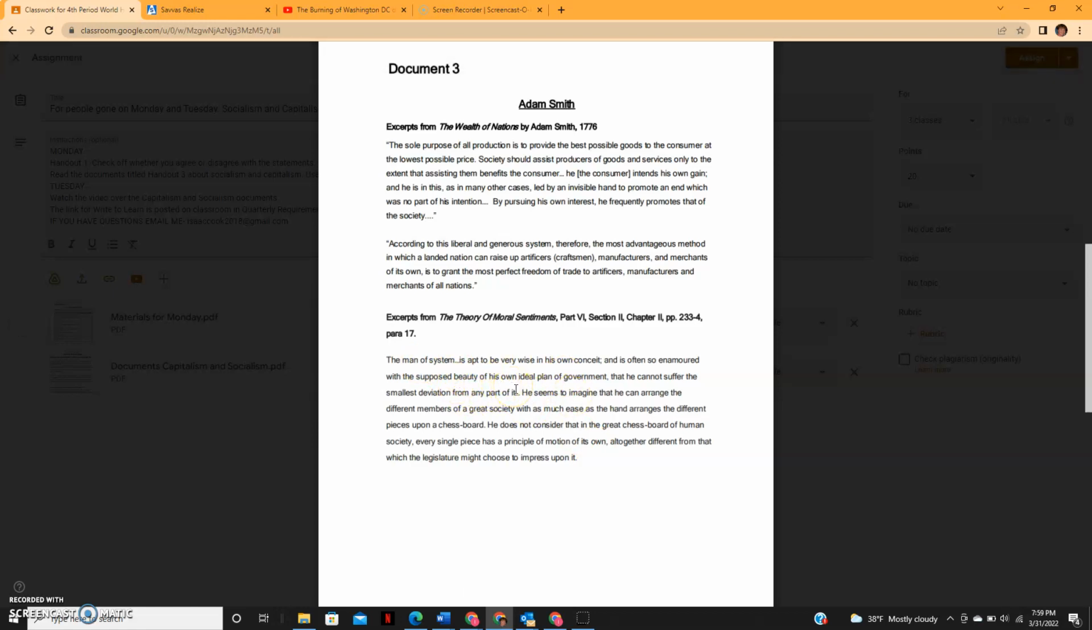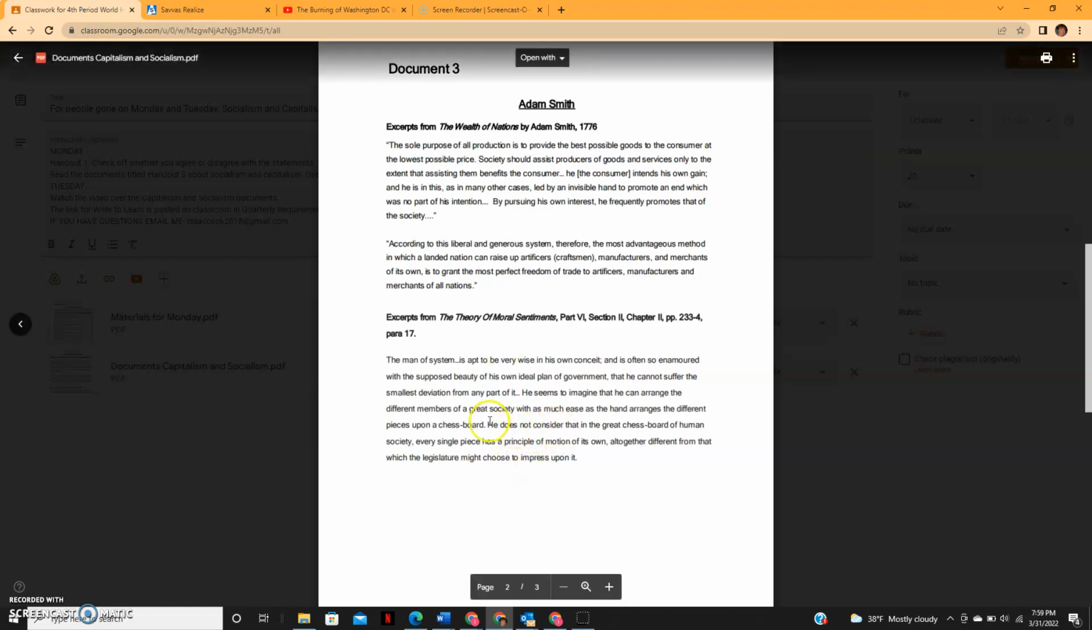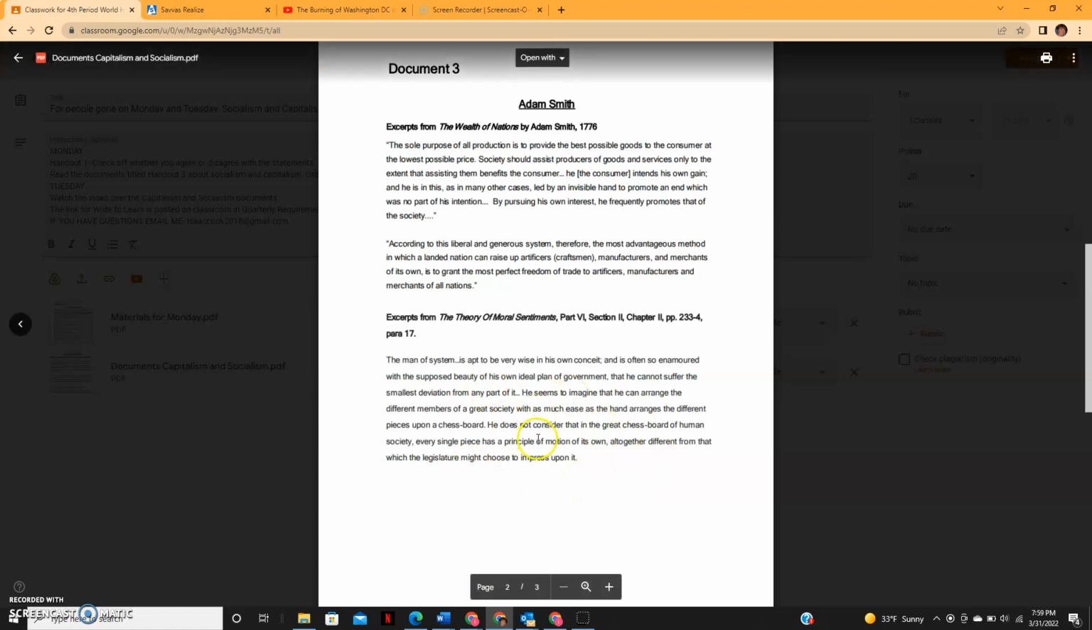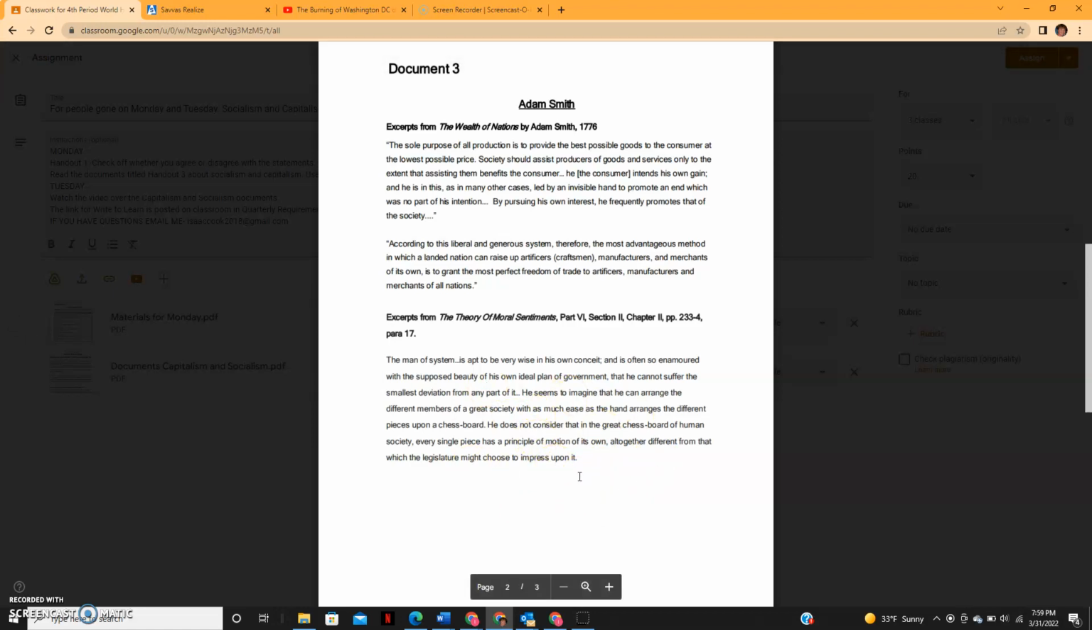They think that people are as simple as chess pieces and that they move just like a chess piece would, and that he can move them with great ease. But this is saying that society is not like that. Human society, every single piece has a principle of motion of its own. That means they're individuals. In a capitalist society, every single piece is an individual. That means they have their own interests and their own goals that they will follow. So that's a very capitalist idea, the idea that you and I are individuals.